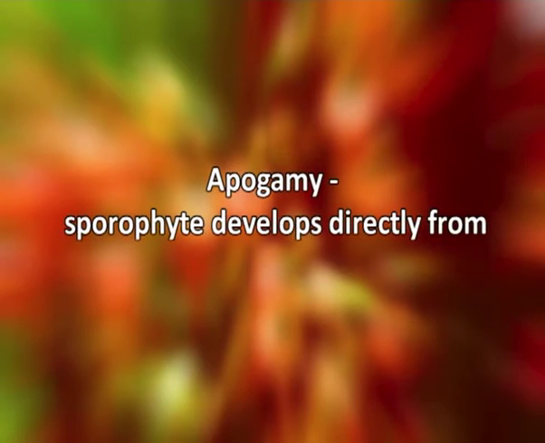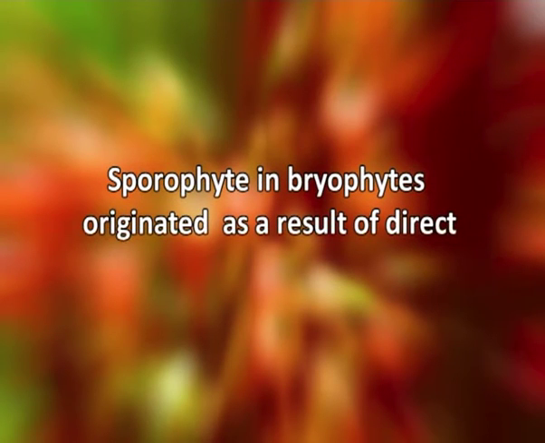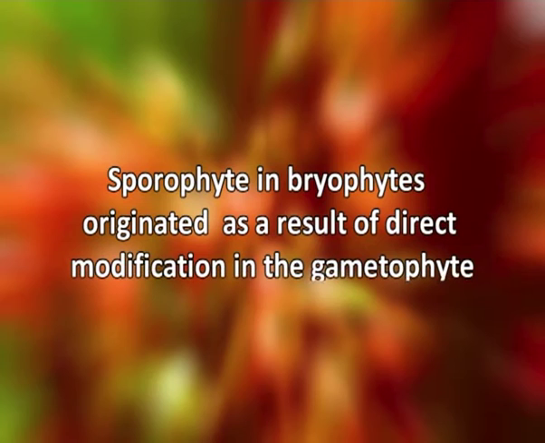The other strong evidence of the homologous theory or direct modification is the phenomenon of apogamy and apospory occurring in present-day bryophytes and pteridophytes, where sporophyte develops directly from gametophyte without involving gamete formation and fertilization. The homologous theory thus believes that sporophyte in bryophytes originated as a result of direct modification in the gametophyte.